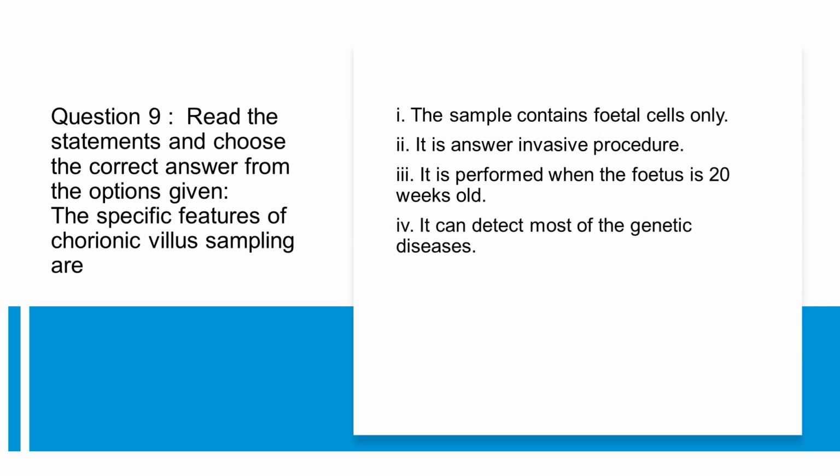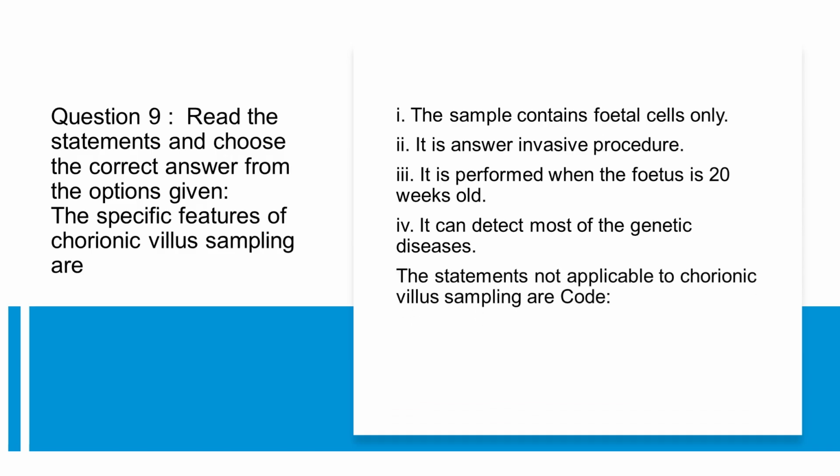It can detect most of the genetic diseases. The statements not applicable to chorionic villus sampling are: A. 1, 2, 3. B. 3, 4. C. 1, 2, 4. D. 1, 4.